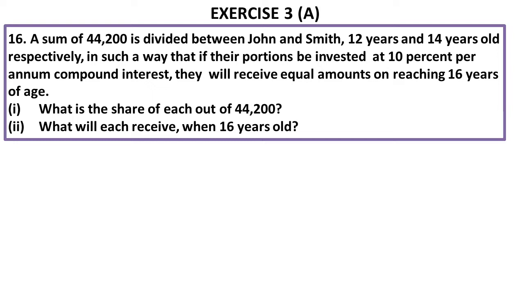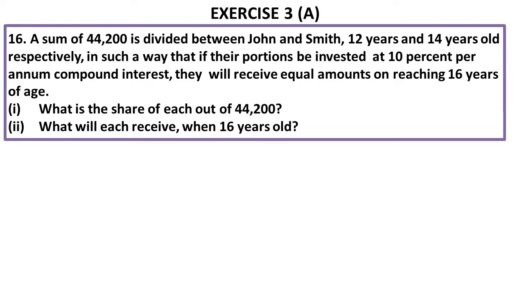In this problem, a sum of Rs 44,200 is divided between John and Smith. At present, John is 12 years old and Smith is 14 years old. They invest this money at 10% per annum compound interest until they attain 16 years.